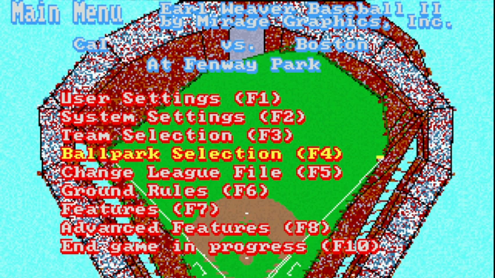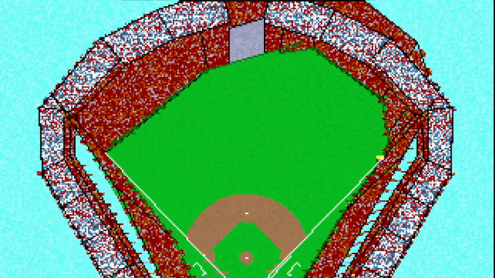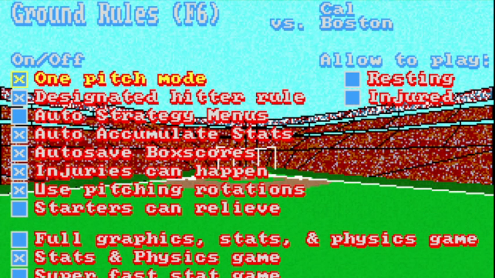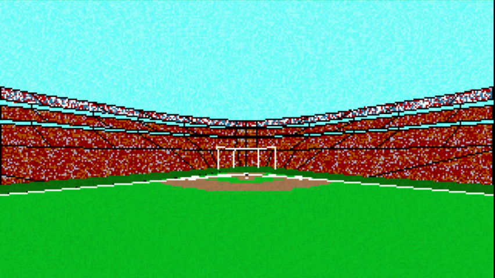And what did I do wrong here? Hold on. Looks like I know what I did. I don't want stats and physics, I want full graphics. So my mistake. Let's try this again.